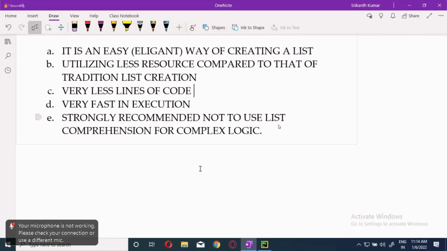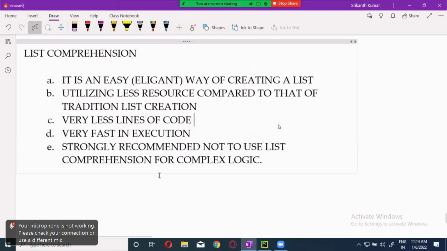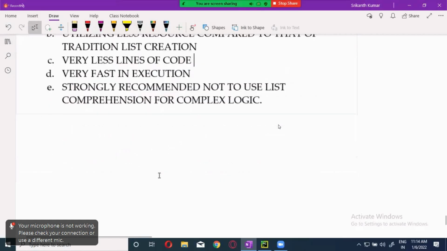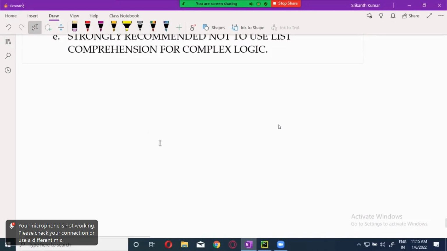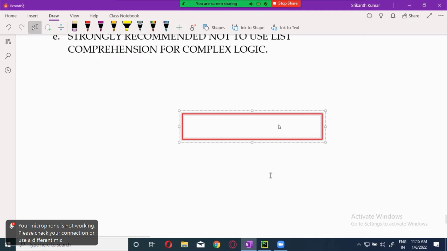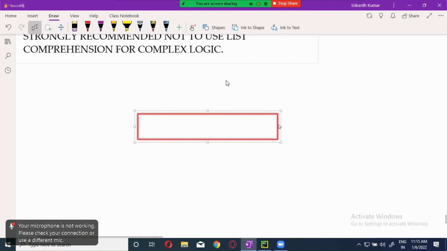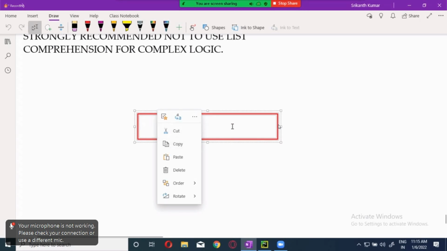Data types. Okay, guys, now try to understand how a list comprehension should be defined. There will be three parts in the list comprehension, majorly three parts. First one, this is the one.